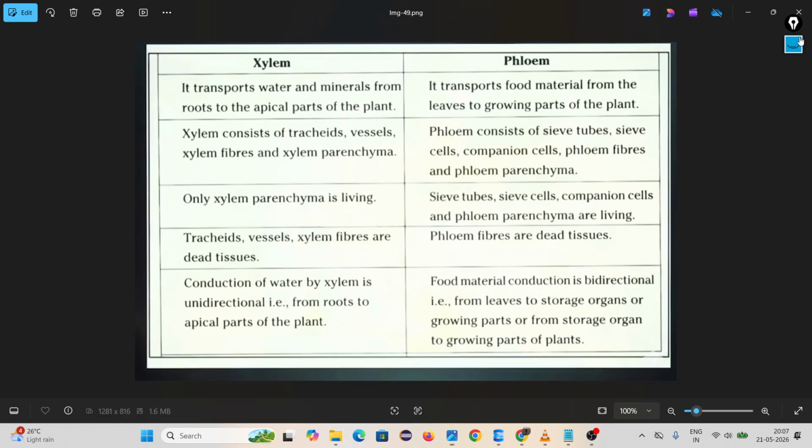Look at the difference between xylem and phloem. Xylem transfers water and minerals from the roots to the apical part of the plant. It is called xylem. It is such an important question. Phloem transfers food material.